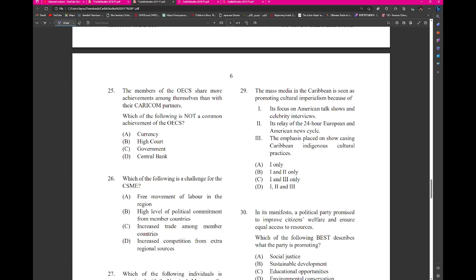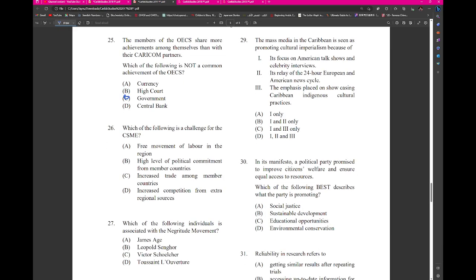25. The members of the OECS share more achievements among themselves than with CARICOM partners. Which of the following is not a common achievement of the OECS? This would be government. They do have the Eastern Caribbean Law, Eastern Caribbean Court of Justice, and the Central Bank there. Which of the following is a challenge of CSME? High level political commitment.